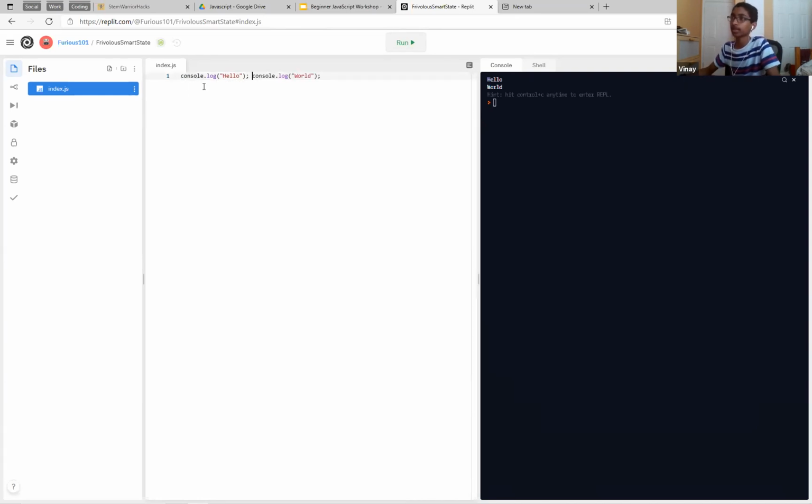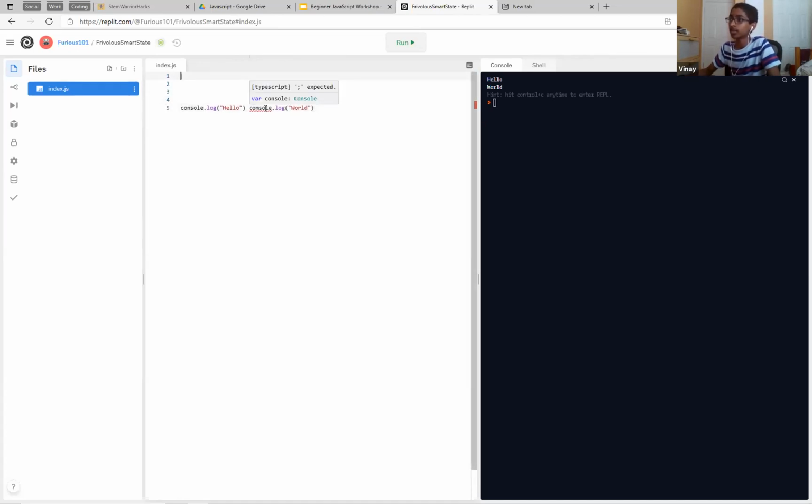And if you want to put them on the same line, you can also do that. This semicolon tells it that these two statements are different from each other. If we remove this, you see, we get an error, which says, actually, you can't see it.